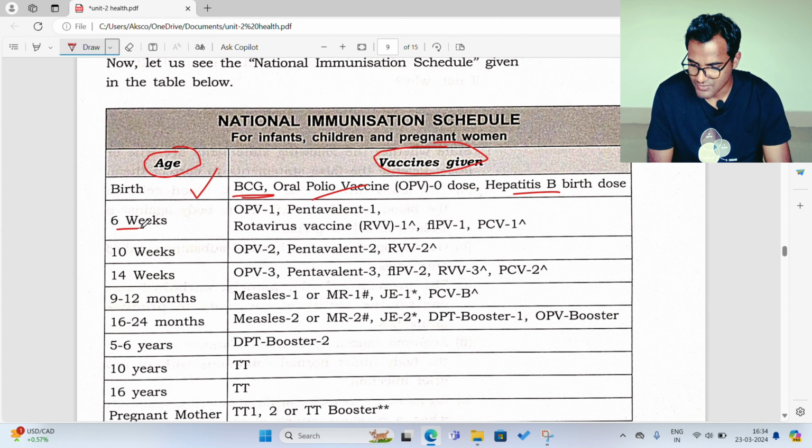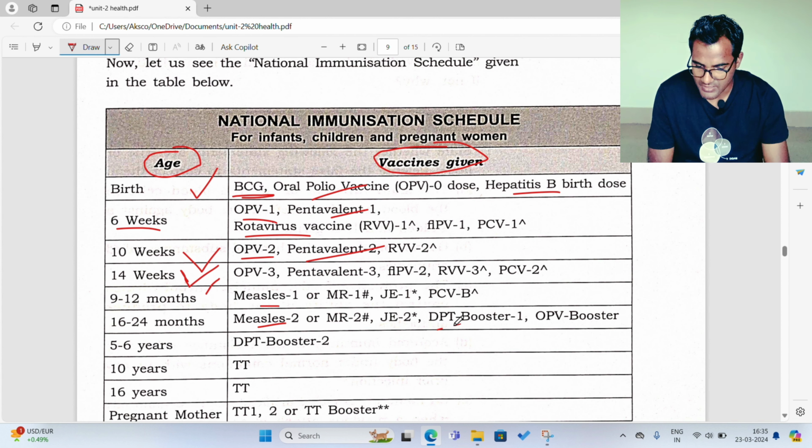Then when the child is 6 weeks old, he or she is given rotavirus vaccine, then OPV1 and pentavalent 1 vaccines. Then at 10 weeks, OPV2 and pentavalent 2. Then at 14 weeks, they are given OPV3. Then at 9 to 12 months, they are given measles vaccine. Then at 16 to 24 months, measles vaccine 2.